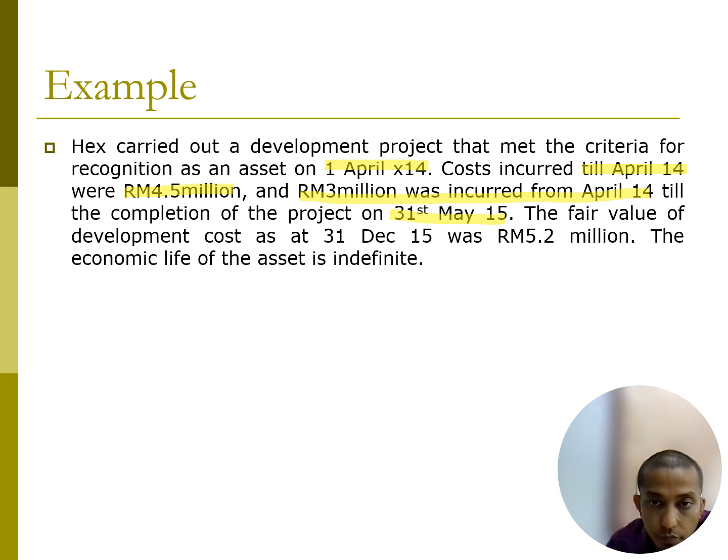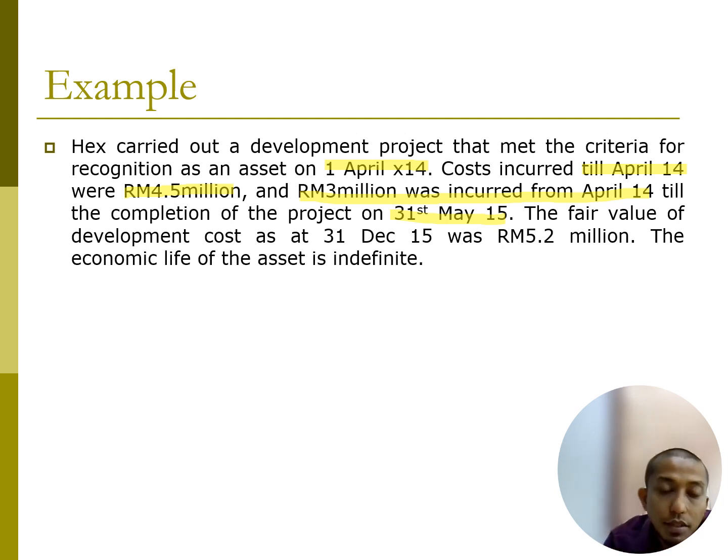So there are two costs here: first, before 1st of April, which is 4.5 million, and next, after 1st of April, which is 3 million.